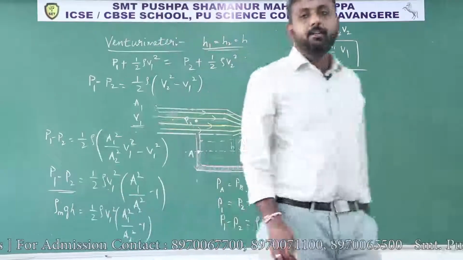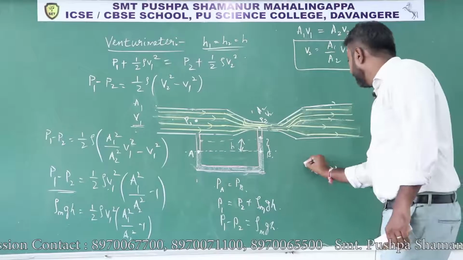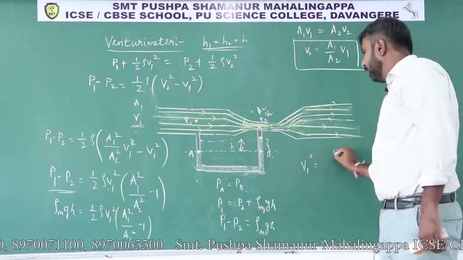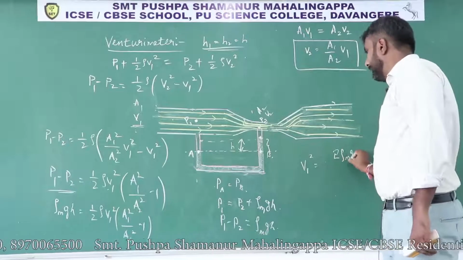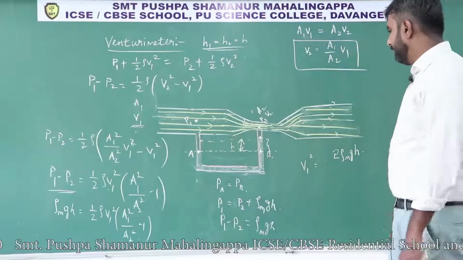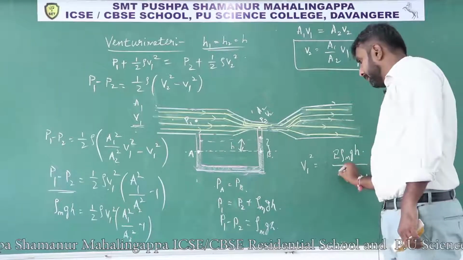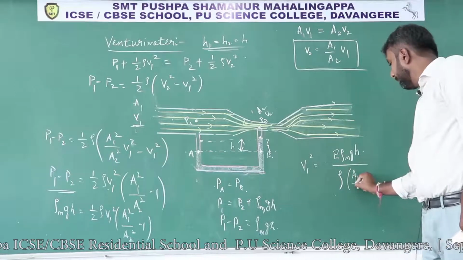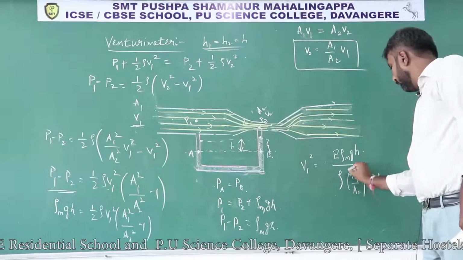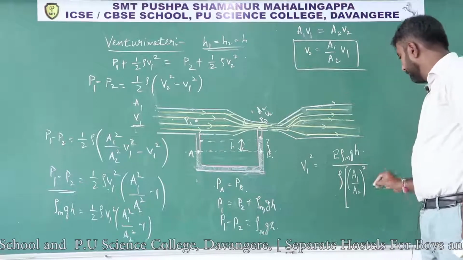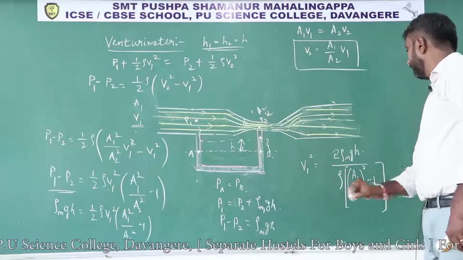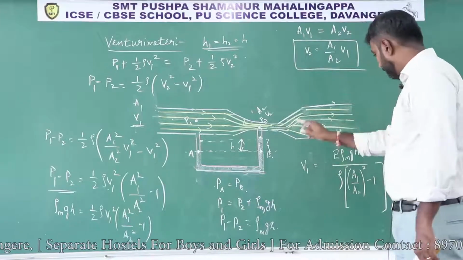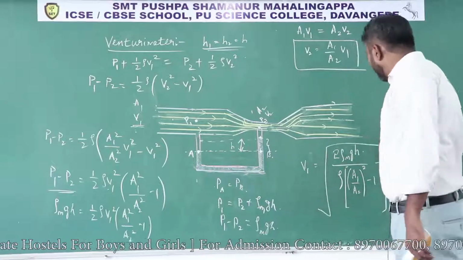Then you are able to find the value of V1 square. Then V1 square becomes 2 rho m gh divided by rho times A1 by A2 whole square minus 1, or you can apply square root on both sides and write it like this also.